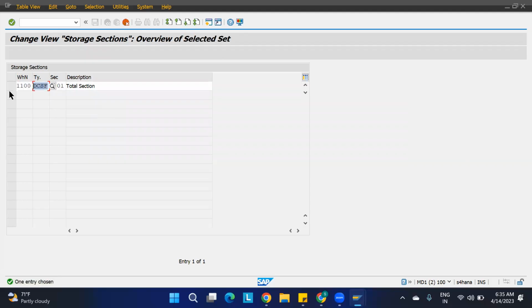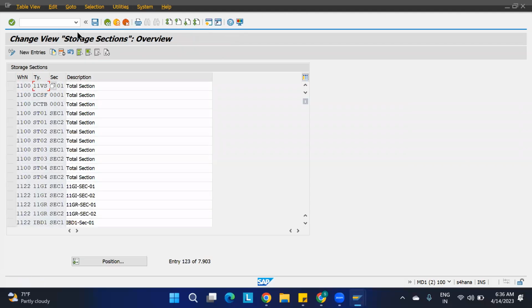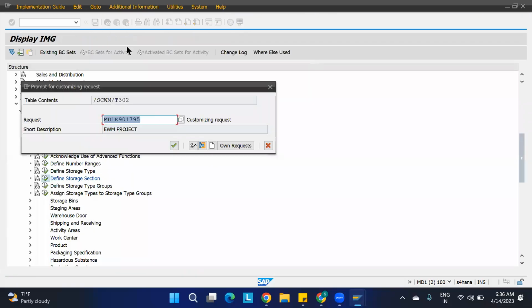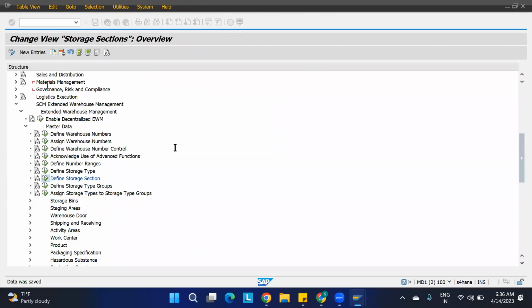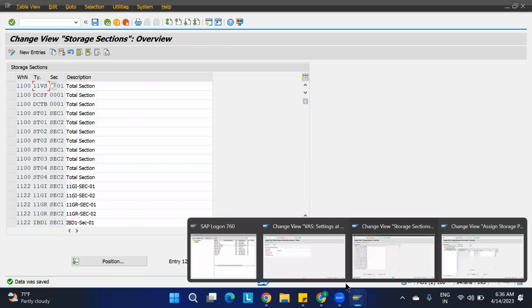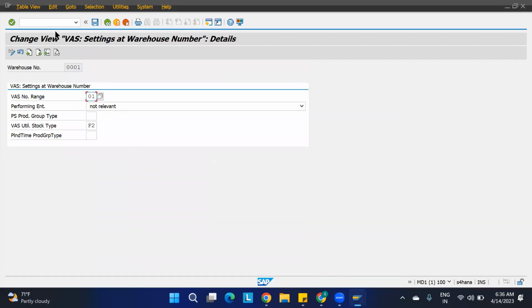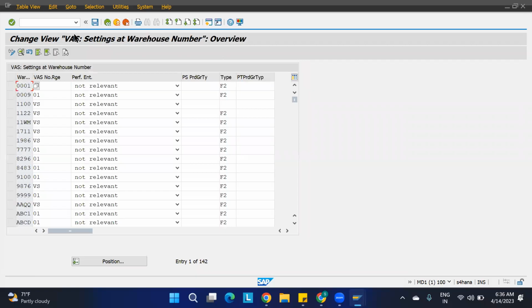Here I'm going to change it as 11 VAS. Okay. Save it. So I have to create the bin now. For the bin. Okay, it is at some VAS.